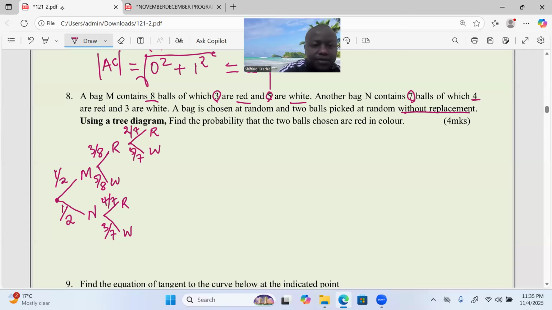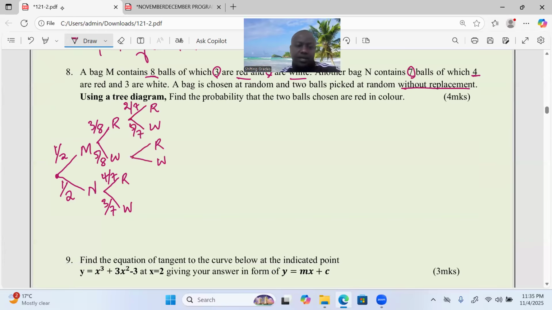And you go to the next. You can pick red or white. Now, if you had picked white in the first picking, then another white, the white ones have gone down to 4 out of a new total because you didn't replace, and the red ones now shall be 3 out of 7.